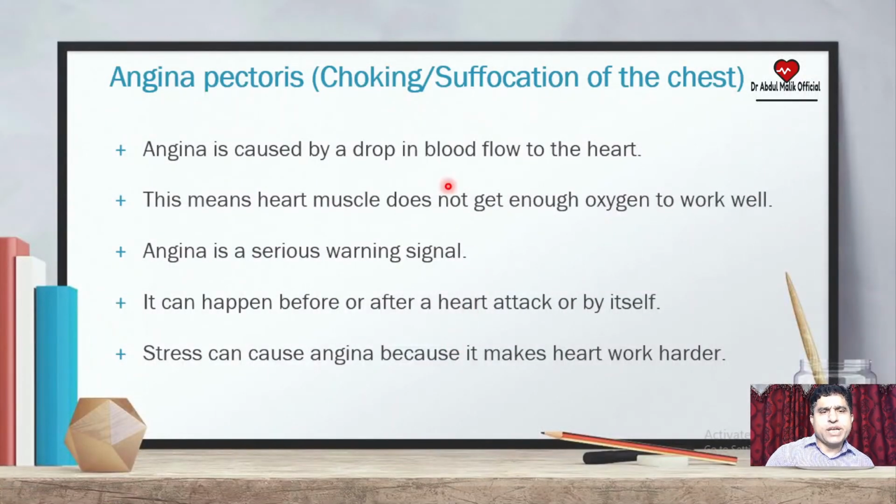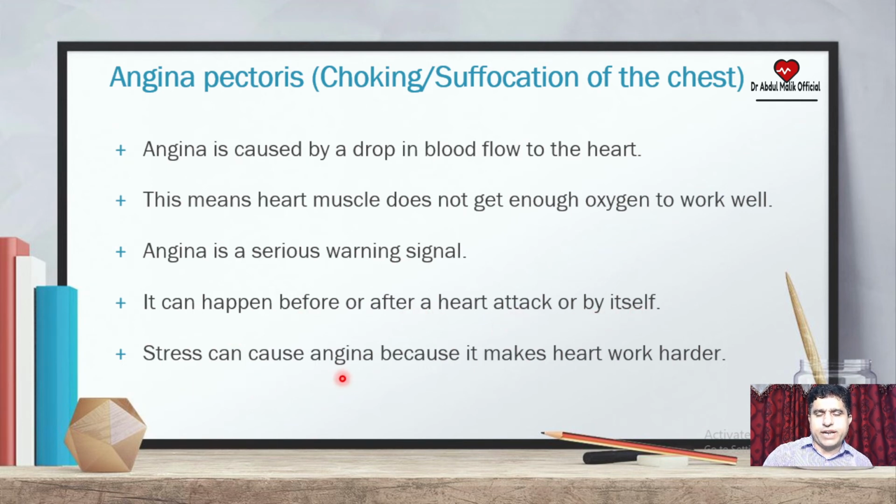So coming to angina pectoris, what does it mean, what is its etymology? Angina means choking or suffocation, and pectoris means chest, pectus means chest. So there is a lesser supply of oxygen and blood to the tissues of the heart. Angina is caused by a drop in blood flow to the heart. This means the heart muscle does not get enough oxygen to work well. Angina is a serious warning signal. It can happen before or after a heart attack or by itself.